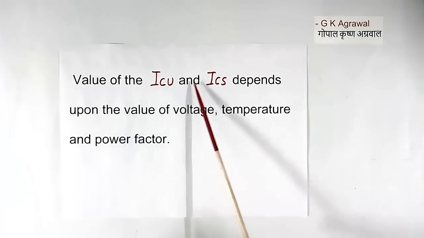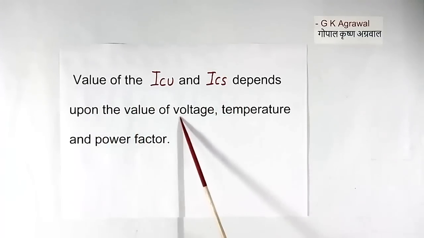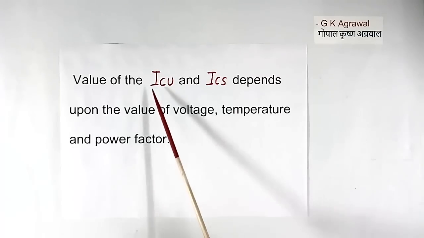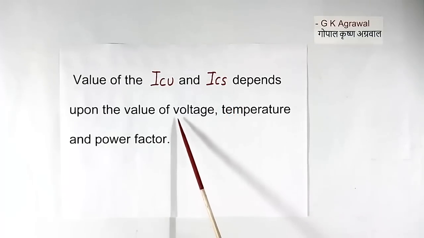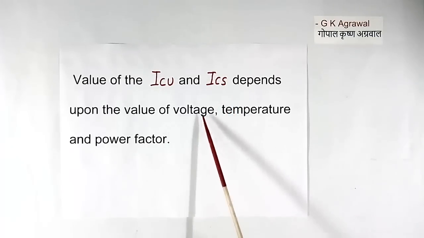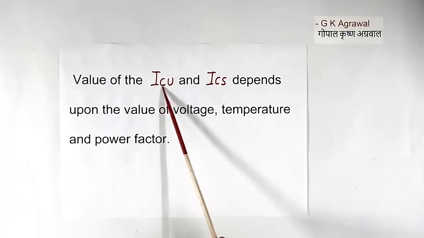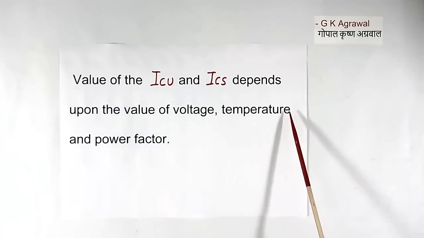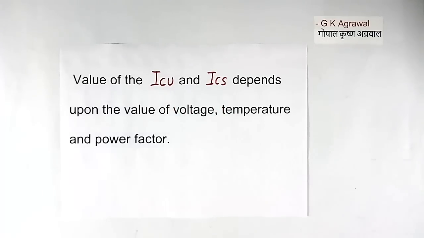Value of the ICU and ICS depends upon the value of voltage, temperature and power factor. In data sheet of ICU and ICS, this is always specified that at what voltage, temperature and power factor these values are given. For example, when temperature becomes higher, we have to derate this. Similarly, in case of MCB, nominal current say 32 ampere, it will not work up to 50 degree or 60 degree. You will have to derate it after seeing the data sheet.